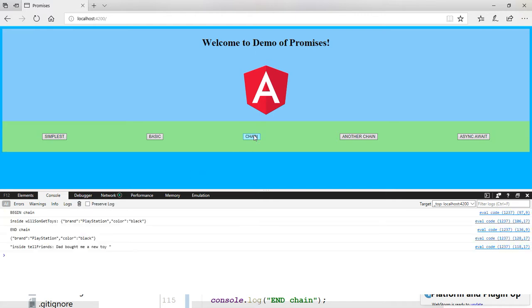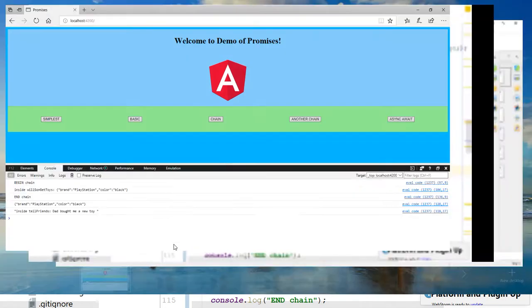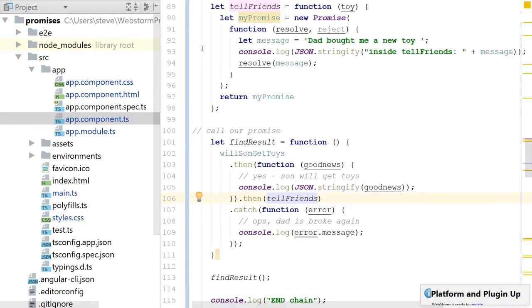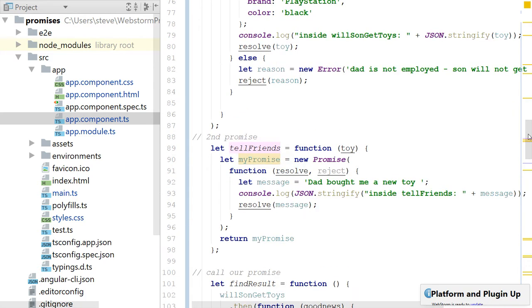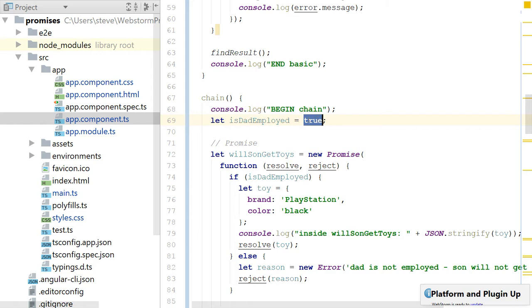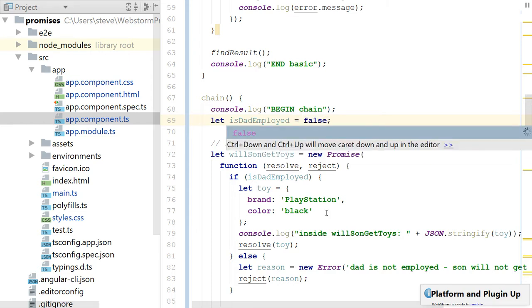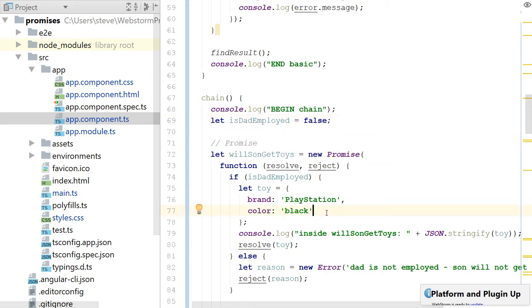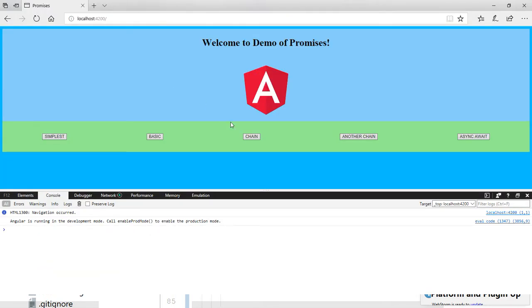Now what we'll do is change the value to false. My code transpiles, re-renders, and then I click on chain. Begin chain, end chain. Dad is not employed. Son will not get toys.